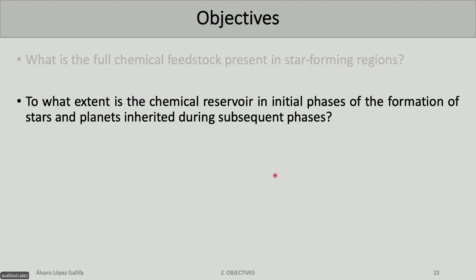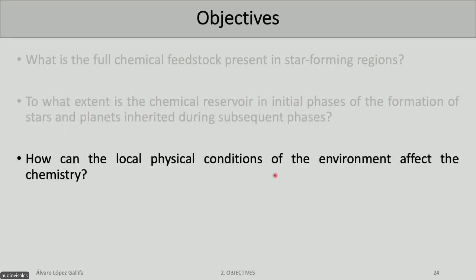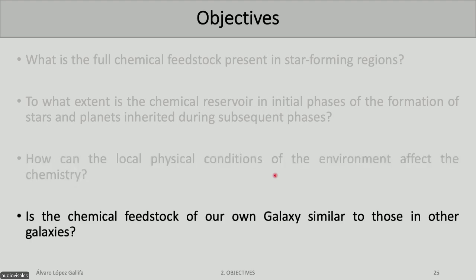Also, we would like to know how this chemistry evolves depending on the stage of solar system formation, to know if the molecules are inherited or not. Also, what happens when we change the physical conditions, when we change the source, when we change the chemistry? What happens to the molecules that we are detecting?